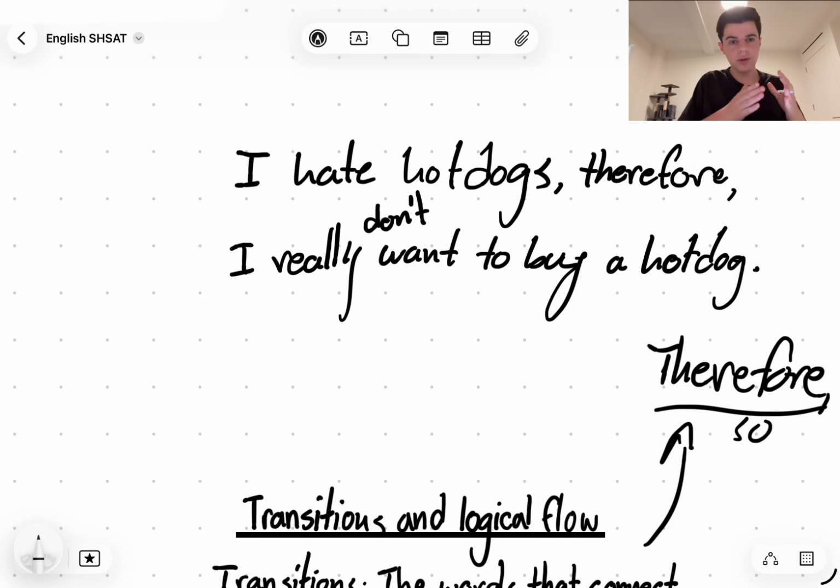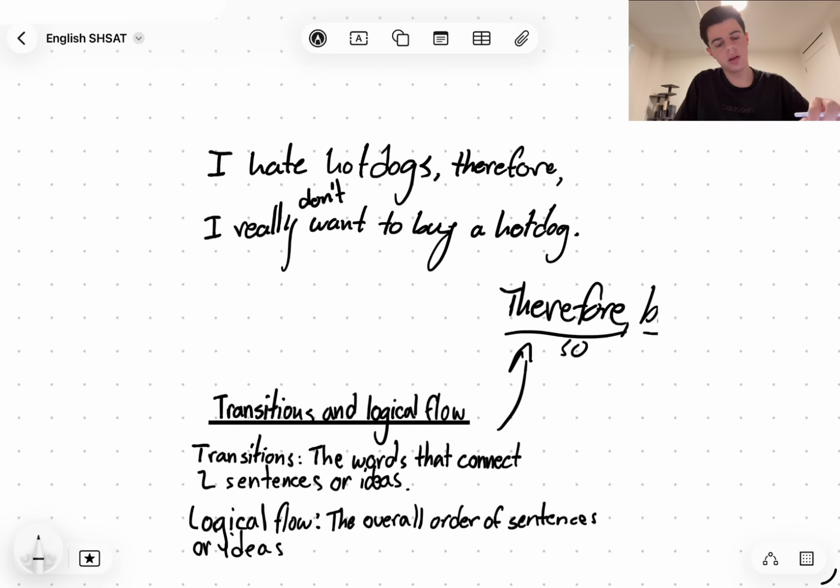But each of these different transition words has a different logic, and you need to pick the right one. Not every transition word will work everywhere. So that's what a lot of these questions are about, choosing the right transition word. I actually think this is one of the easier topics, but it's different for everyone because we use a lot of these while speaking without even thinking about it.